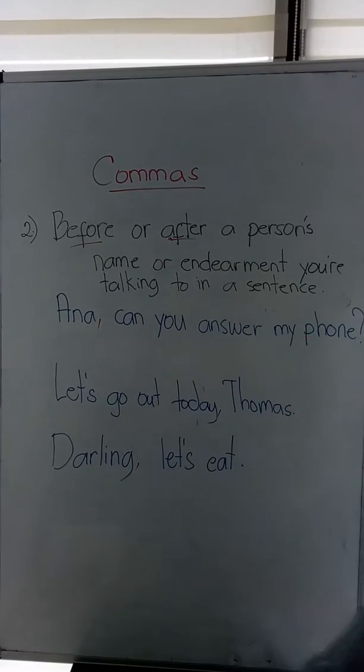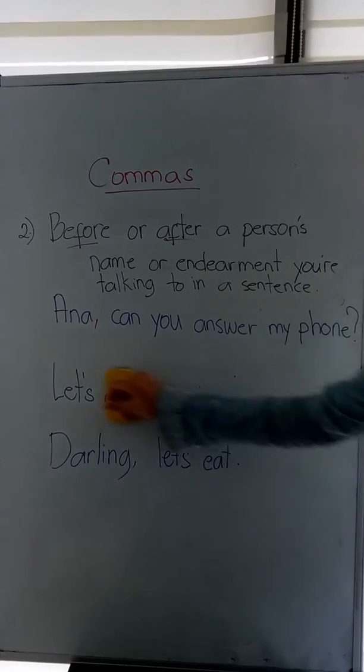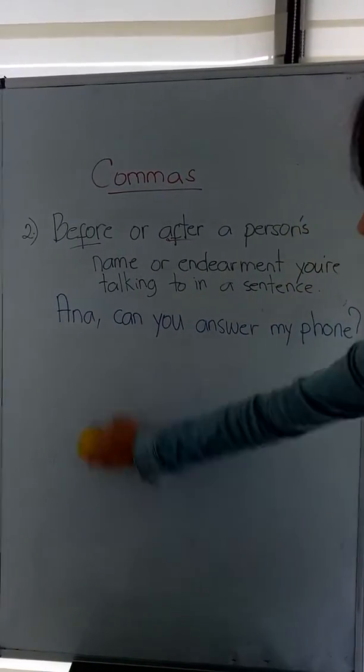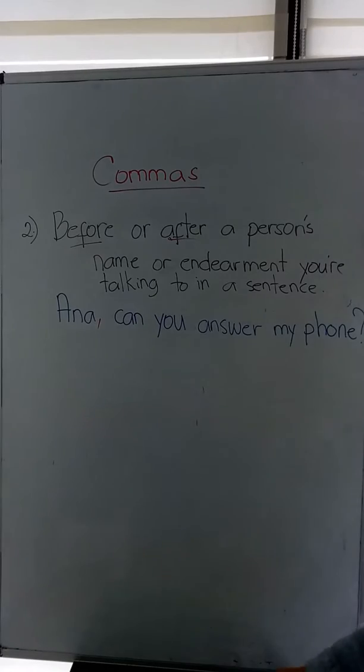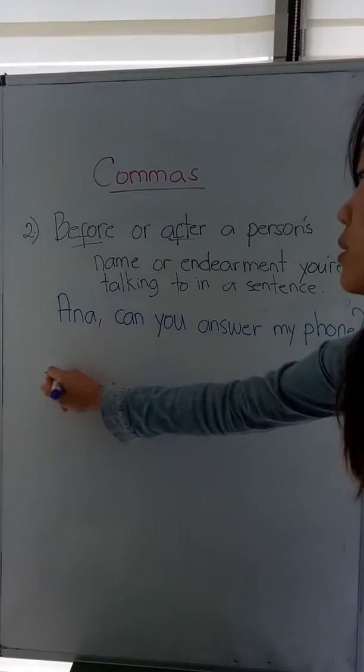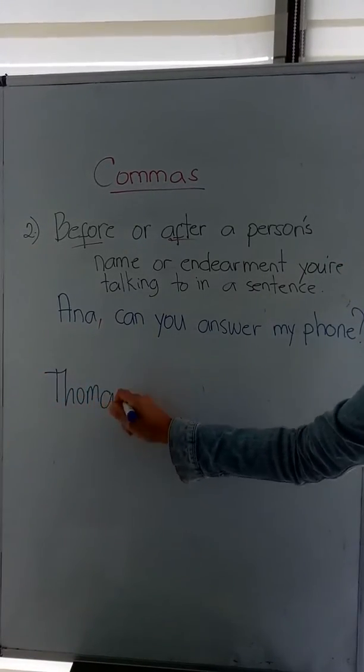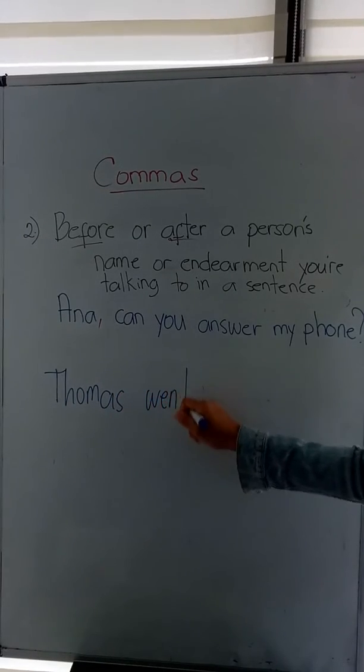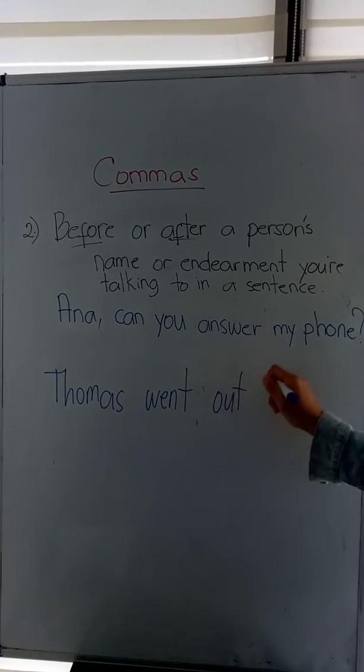What I mean with this is, you use the comma only if you're talking to that person, if you're having a conversation with that person in the sentence. But if you're not having a conversation, you're just talking about the person in the sentence, you don't have to use a comma. For example, Thomas went out today.